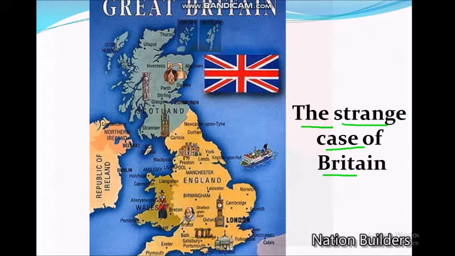Here you are looking at the map. In the map, this is the island country. So Scotland, England, Wales, and Northern Ireland. These are the parts of the Great Britain. About these we are going to see in this part.